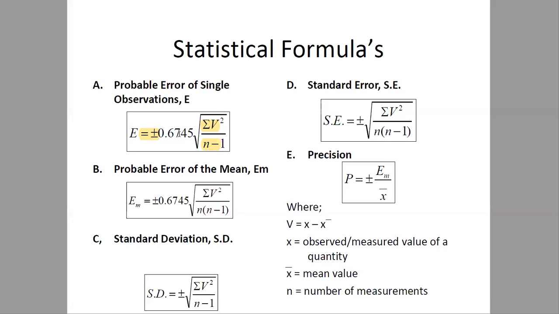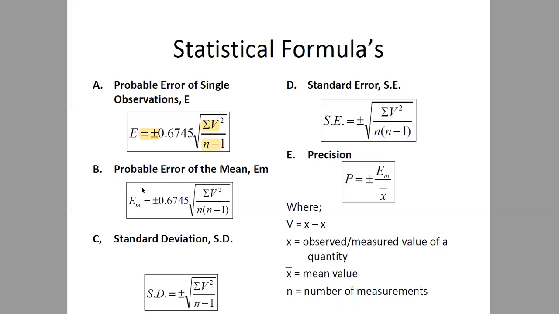That will be calculated using the relation 0.6745 multiplied by the square root of summation v square divided by n minus 1. We'll see examples on these formulas in the coming slides. Let's see all the related formulas and we'll solve numericals based on them.